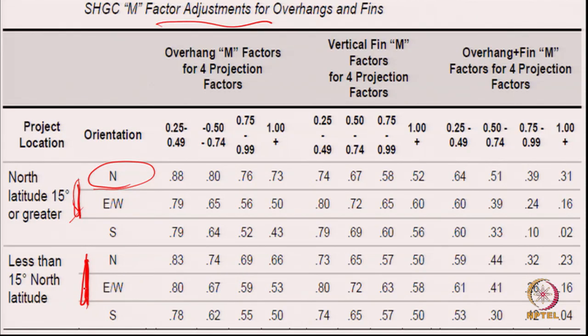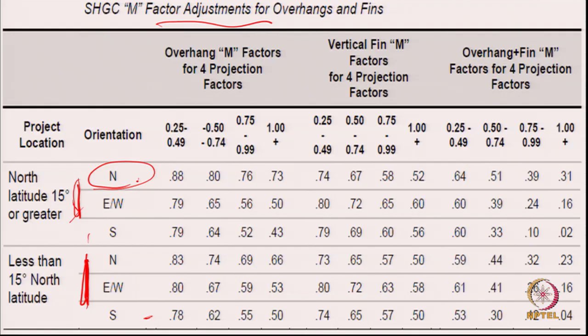So, therefore, if it is close to the equator, south also might get a little bit of radiation, but in India of course it is at 8 degrees, as I said, not 1. But in any case that is why the distinction is.